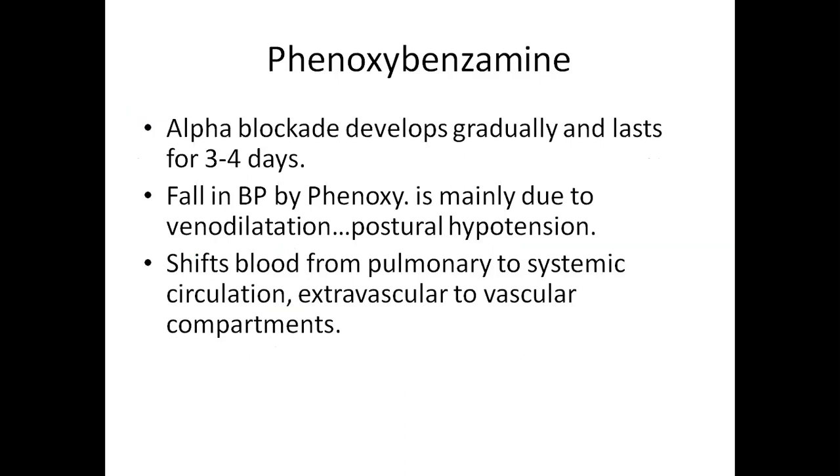Now coming to phenoxybenzamine. Phenoxybenzamine is an alpha blocker. The blockade develops gradually and lasts for 3 to 4 days. It can cause fall in BP, mainly due to venodilatation and postural hypotension, and the shift of blood from pulmonary to systemic circulation and extravascular to vascular compartments.